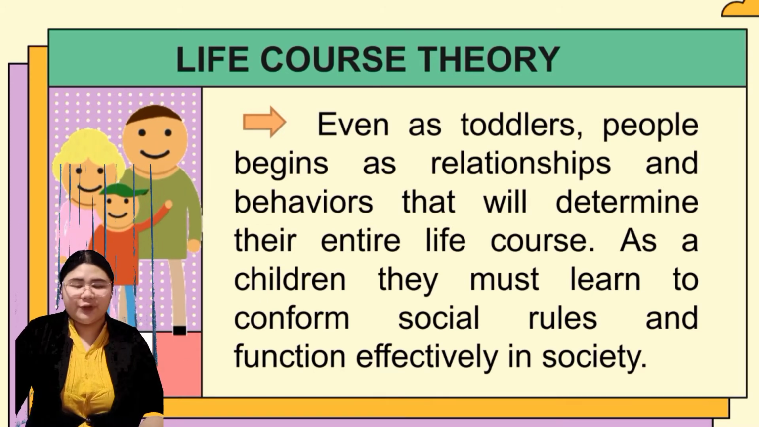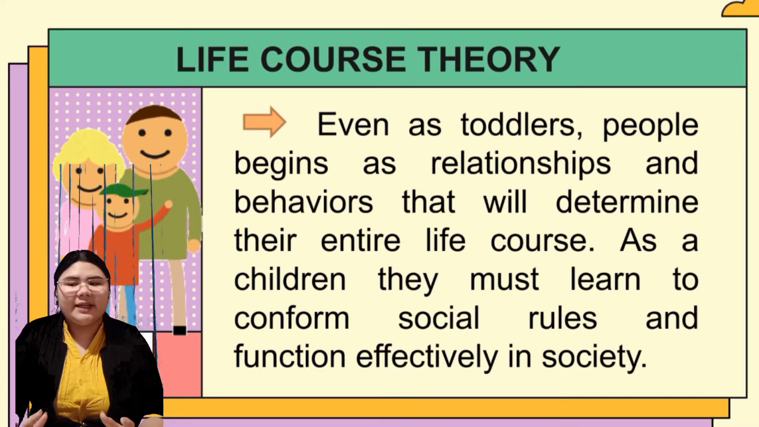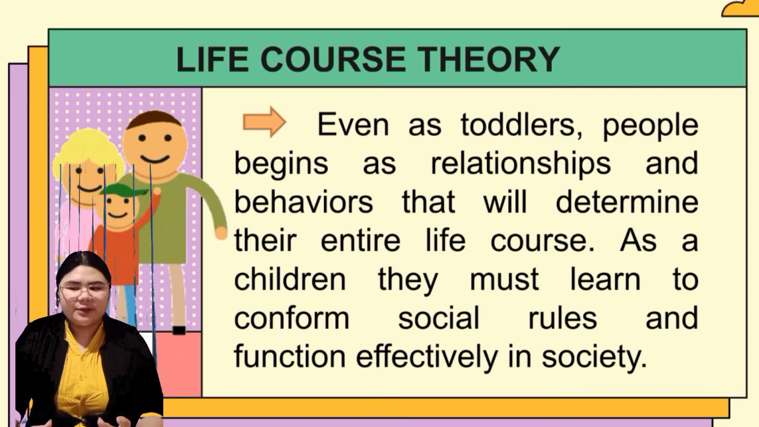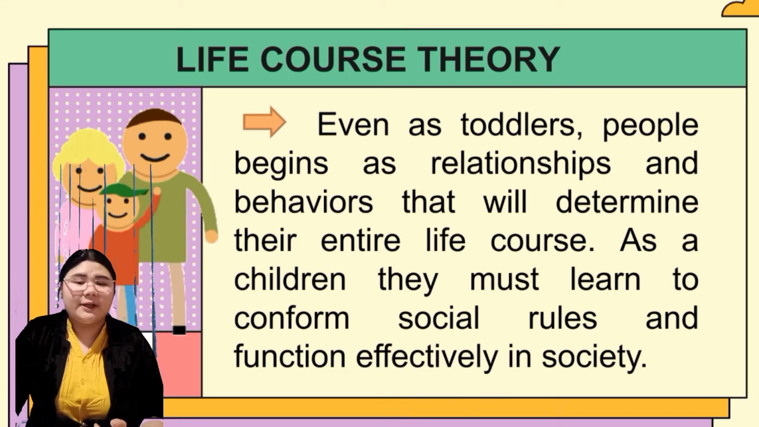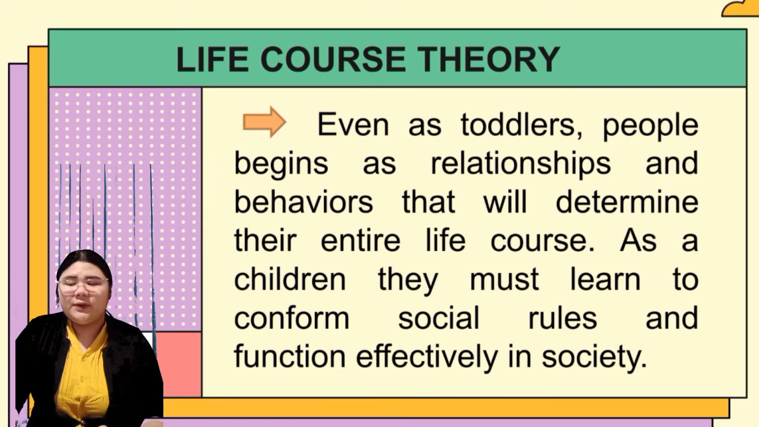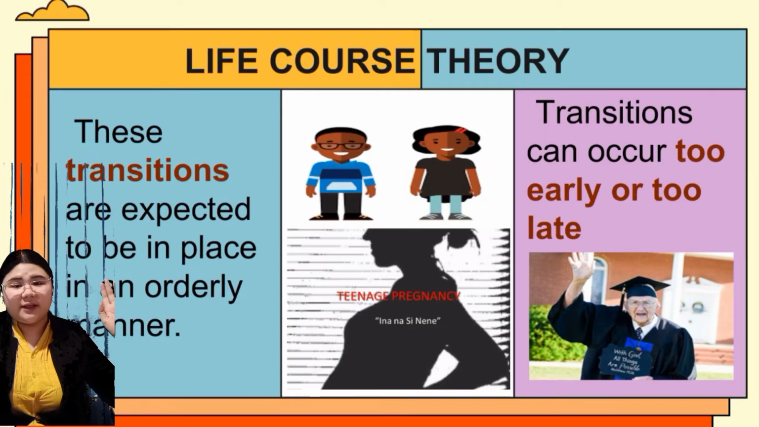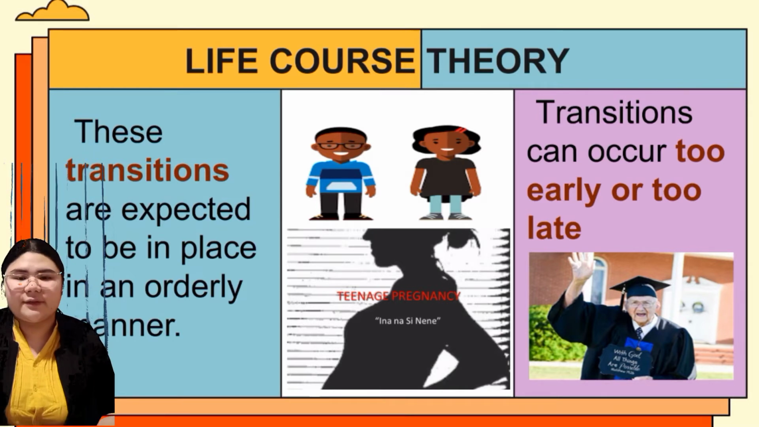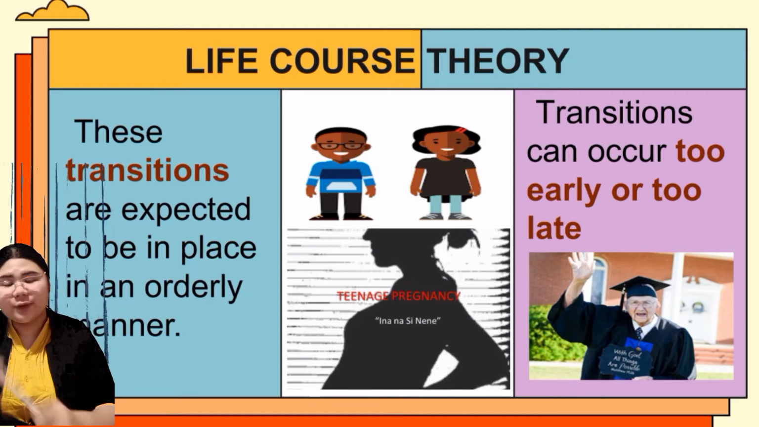Life course theory says that even as toddlers, people begin building relationships and behaviors that will determine their entire life course. As children, they must learn to confront social rules and function effectively in society. We also have these transitions. They can happen at too early or late stages. It is dynamic, right? So it changes over time.